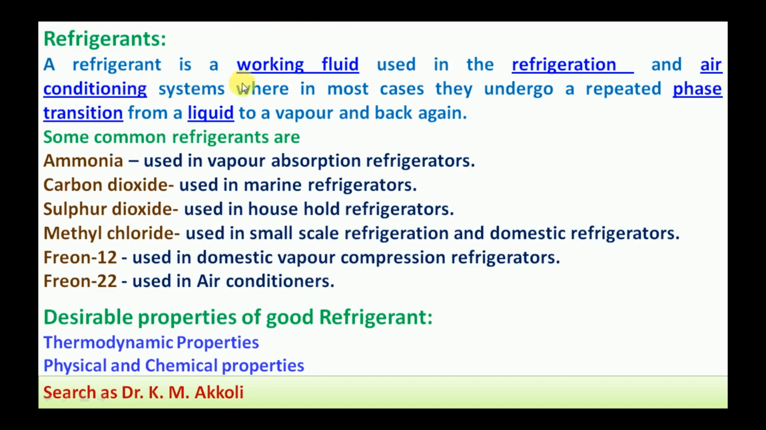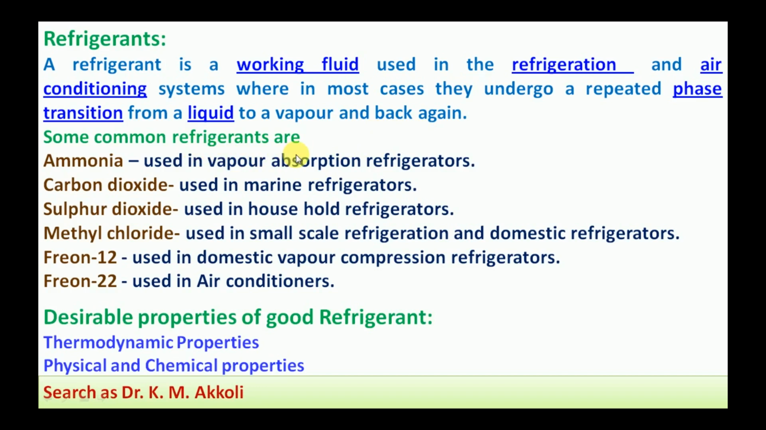A refrigerant is a working fluid used in the refrigeration and air conditioning systems, where in most cases they undergo a repeated phase transition from liquid to vapor and back again. Whatever the working fluid we are going to use in the refrigeration and air conditioning systems which undergoes the phase change, those are called refrigerants.